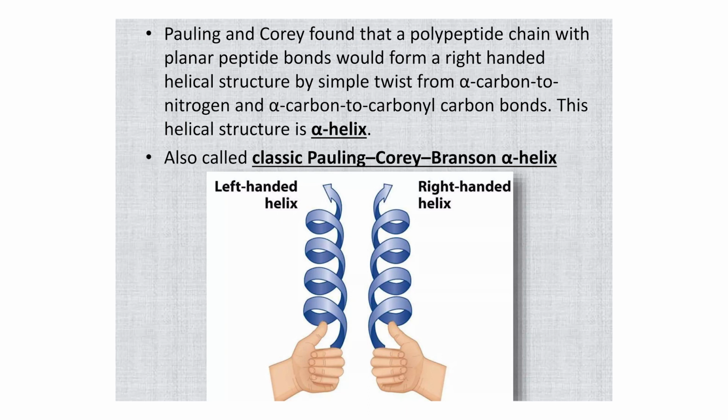The formation of the alpha helix is spontaneous. It is stabilized by hydrogen bonds between the amide hydrogen and the carbonyl oxygen group of peptide bonds. It is very important that this alpha helical structure has uniformity. These hydrogen bonds are spaced 4 residues apart, so every 4 residues we can form a hydrogen bond, which forms an alpha helix.